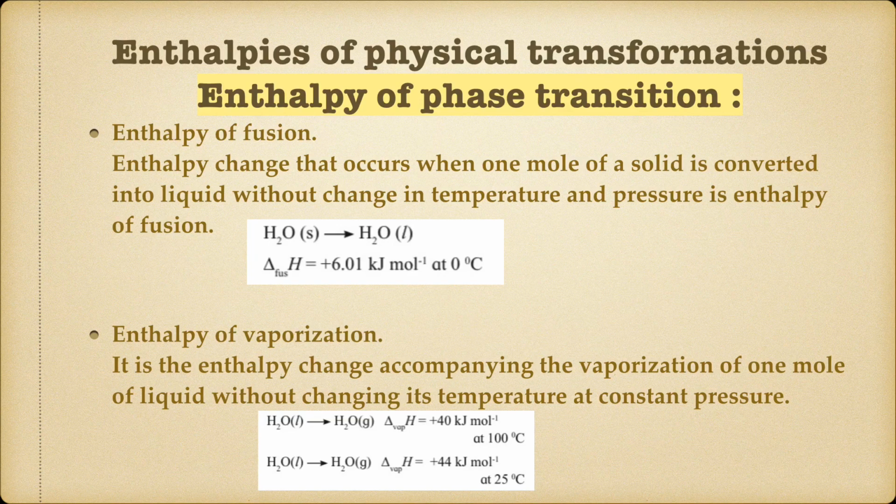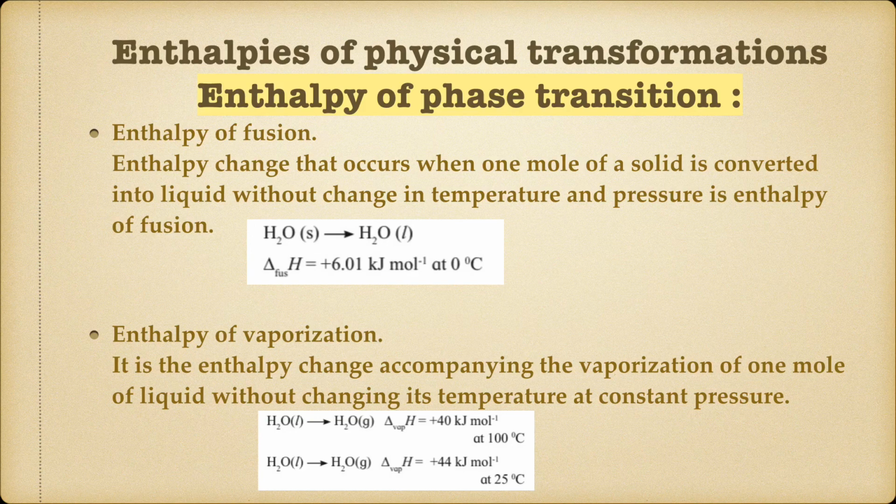There are two examples given. Understand that the temperatures are different, and that's the reason the value of vaporization is different. H2O liquid converted into H2O gas has a delta H value equal to plus 40 kilojoule per mole at 100 degrees Celsius, and at 25 degrees Celsius the enthalpy of vaporization is equal to plus 44 kilojoule per mole. The representation over here is delta VAP H, capital H.